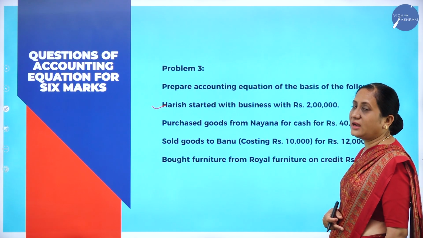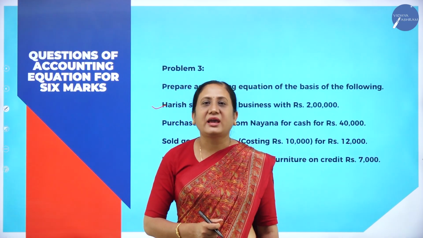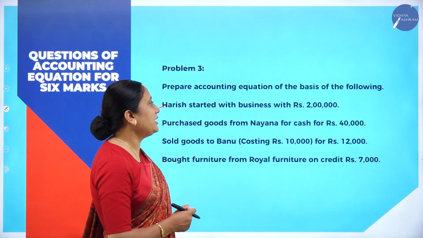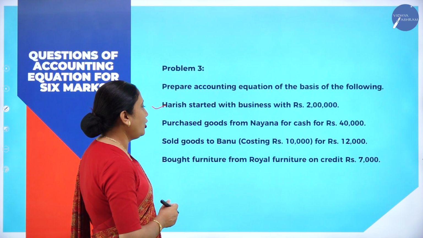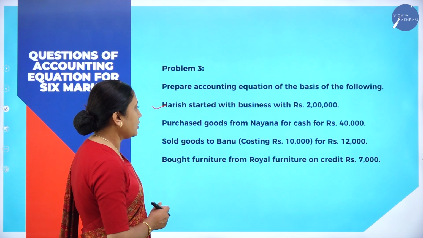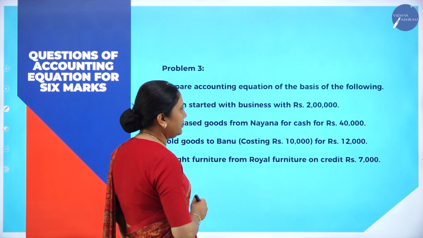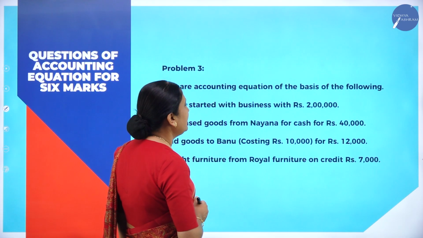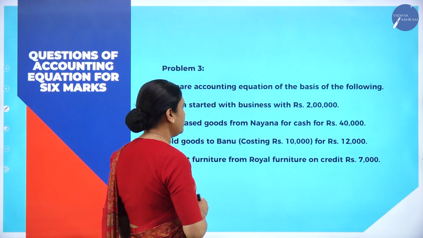That means to say that it is a cash purchase. How much money have they spent? 40,000 they have given in order to buy the stock, in order to buy the goods.